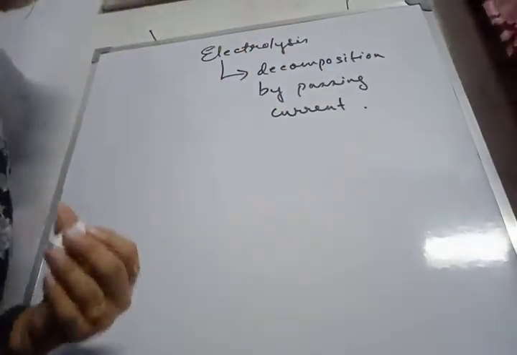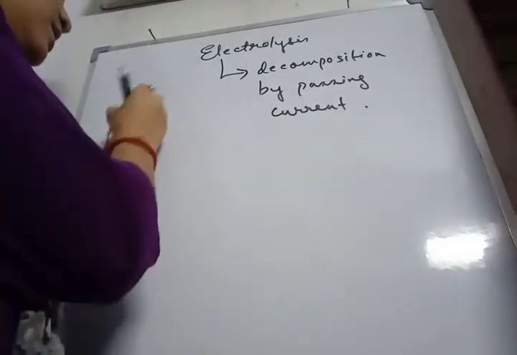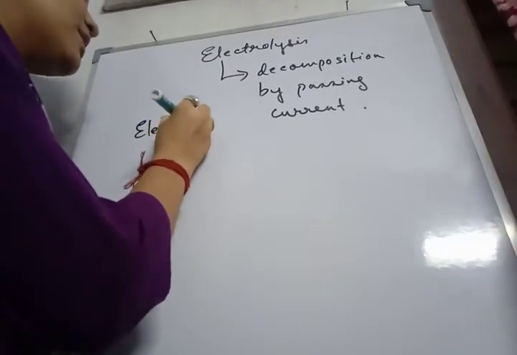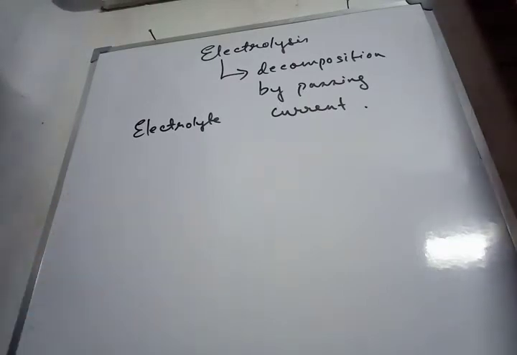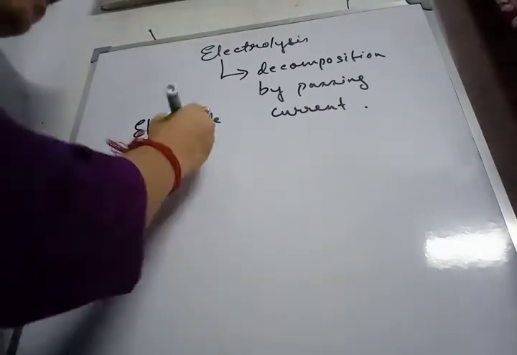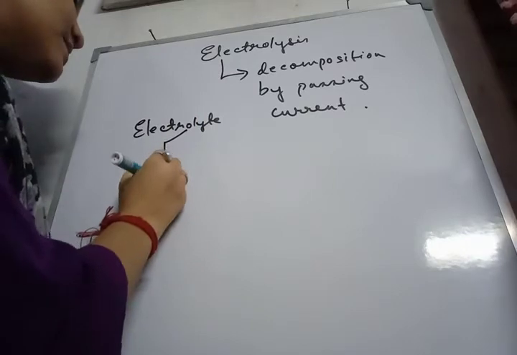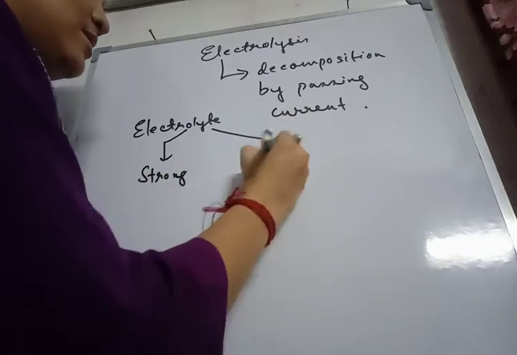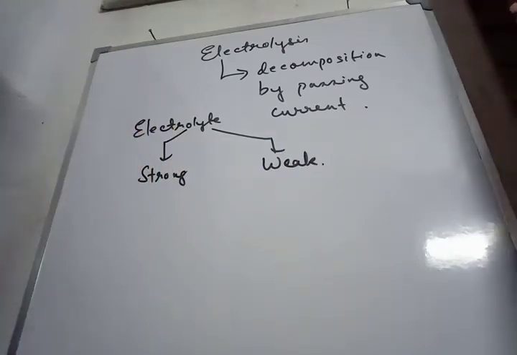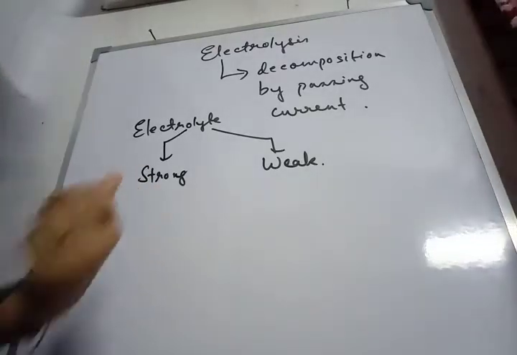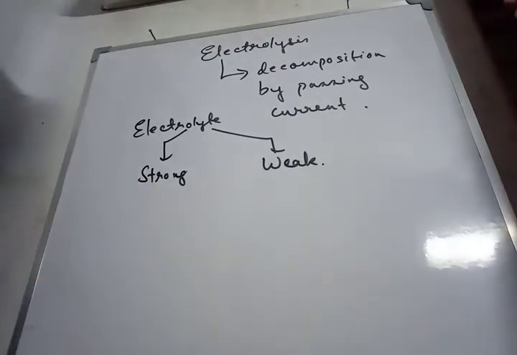Now, there are some terms that are associated with electrolysis. First term is electrolyte. Now, what are electrolytes? Electrolytes are the substances that allow current to pass through them either in their aqueous solution or molten state. Electrolytes are classified as strong or weak electrolytes. Strong electrolytes allow a large amount of electricity to pass through them, while weak ones allow a small amount of electricity to pass through them. Strong electrolytes are good conductors of electricity, while weak electrolytes are poor conductors of electricity.